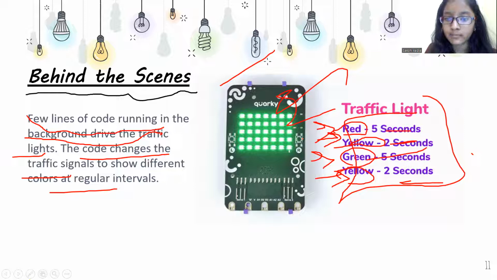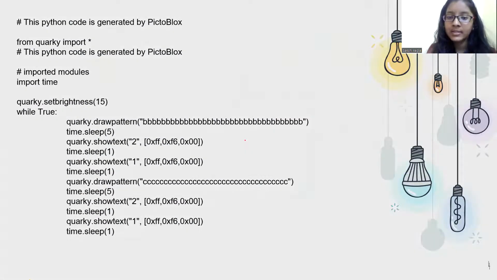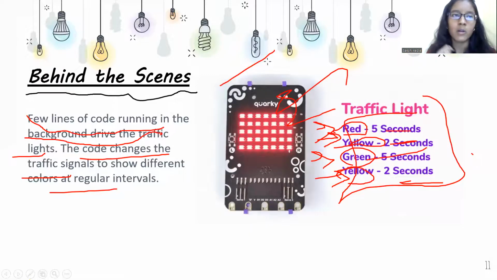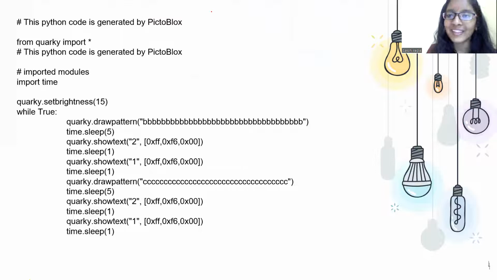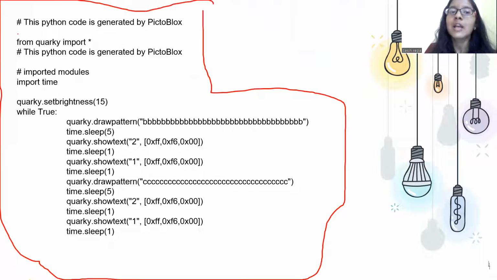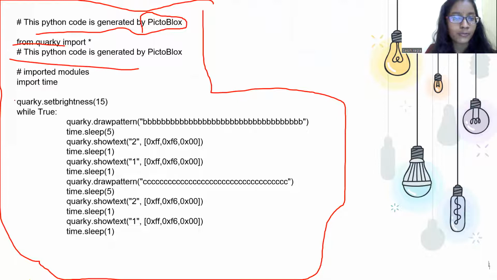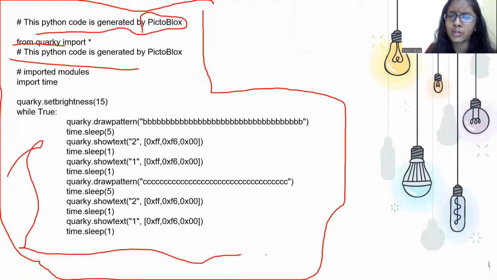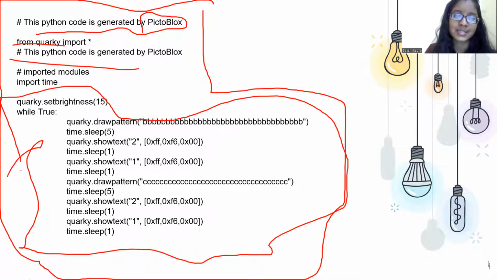It's the same. Then you can see it's red now. All fine. Now this is the Python code for that Quarky, the result of which I have just shown you. This Python code is generated by PictoBlox and it is imported from the Quarky, and we are going to learn about all these things.